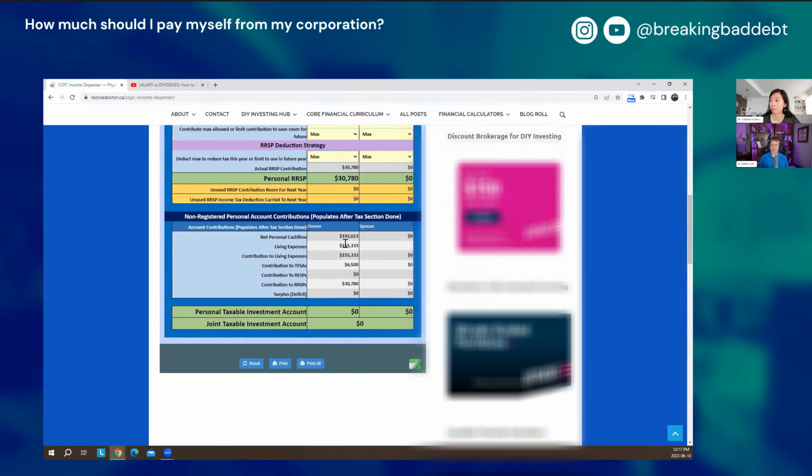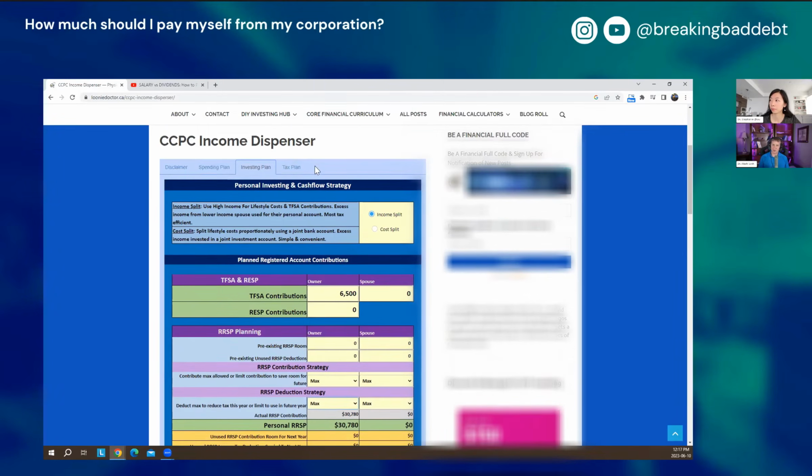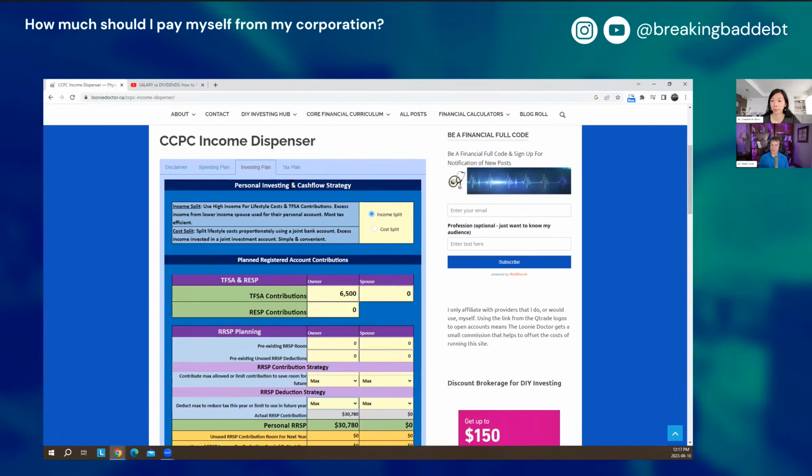So what happens is when you do the tax planning tab, which is the last tab, that will find an efficient way of moving the money out of your corporation. And sometimes that means taking more money than you actually need right now because it releases refundable taxes to your corp, or there's a good opportunity to move it out at a very low tax rate, in which case that extra money would get invested in a personal account. So why don't we do the tax plan first and then come back to it?